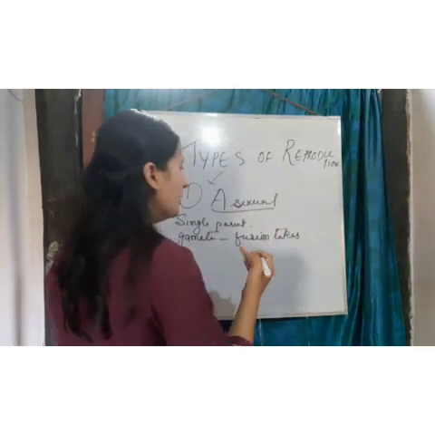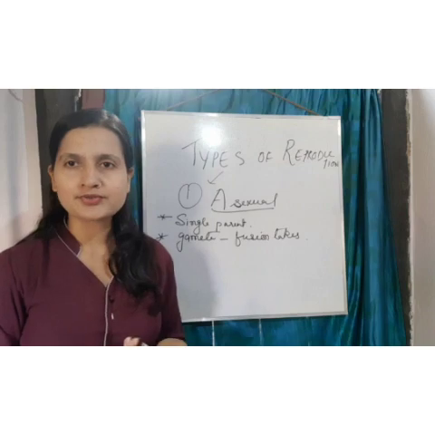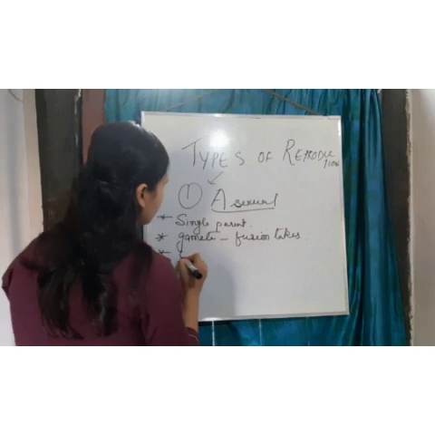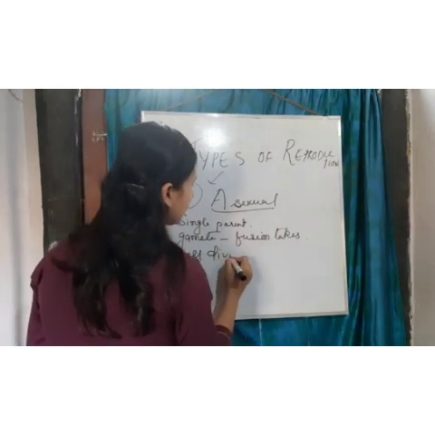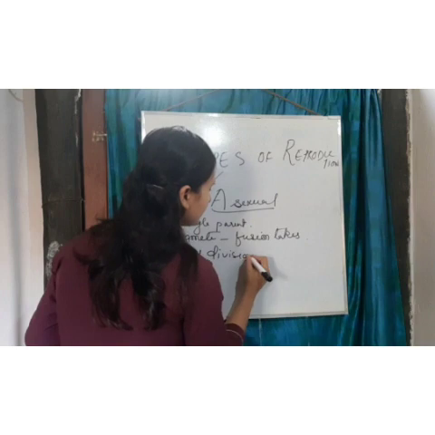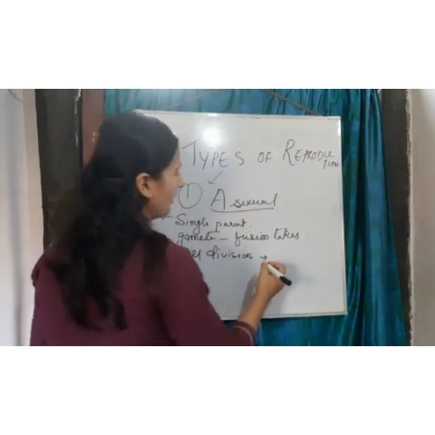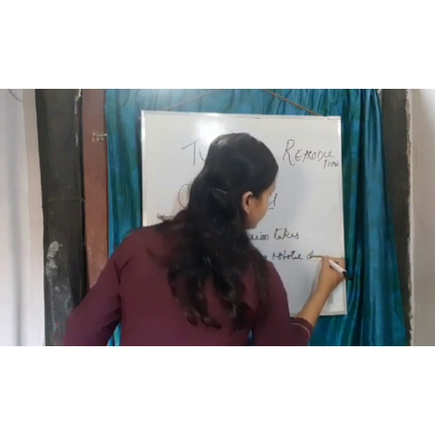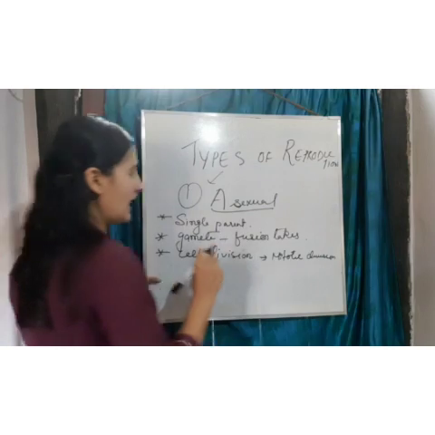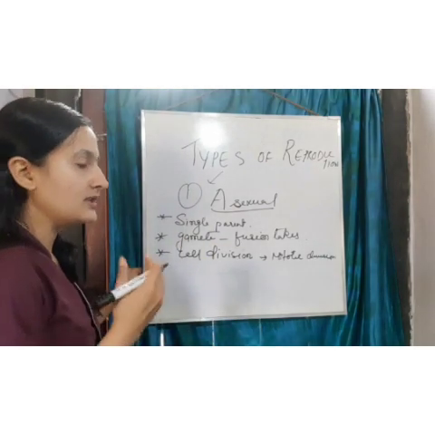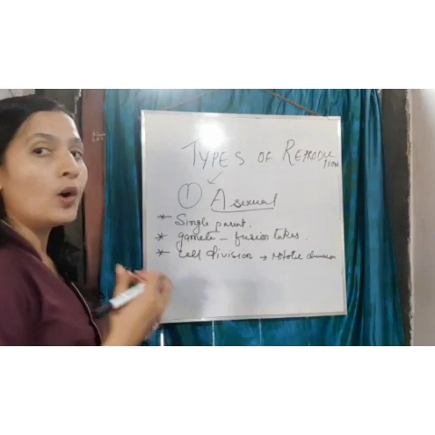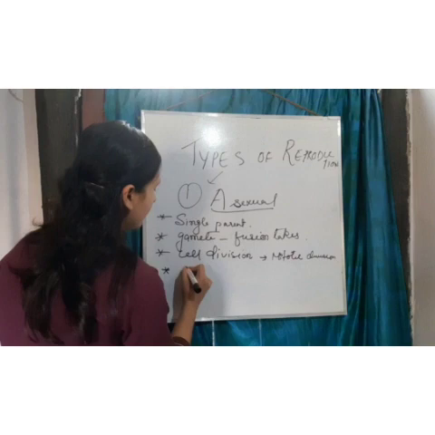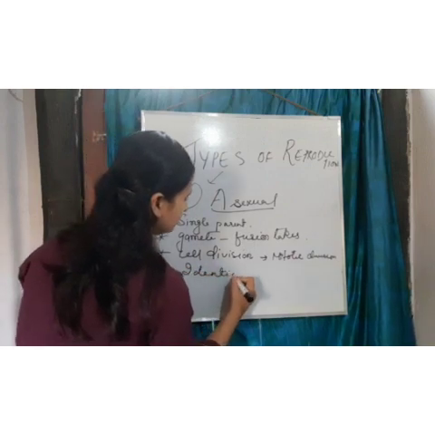Now, if there is no gamete fusion, then how do they reproduce? They reproduce by cell division. So instead of gamete fusion, cell division takes place, and this is also called mitotic division. Because of this mitotic division, the offspring they produce are identical.